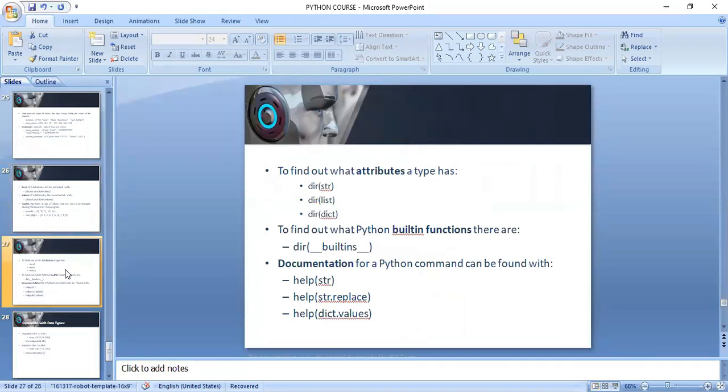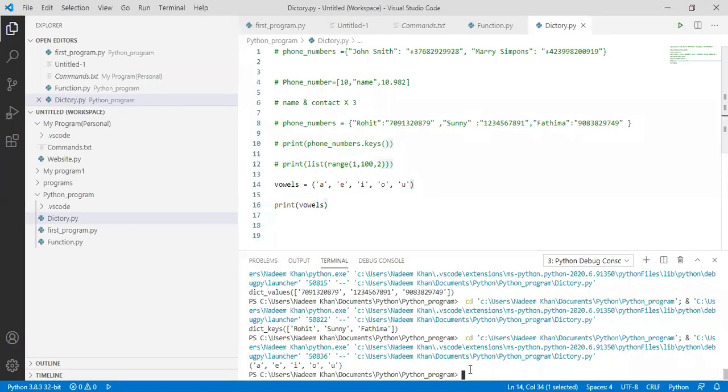One more thing that I want to show you. Let's suppose I want to know all the functions that int has. For that, what I can do, I will use dir of int.